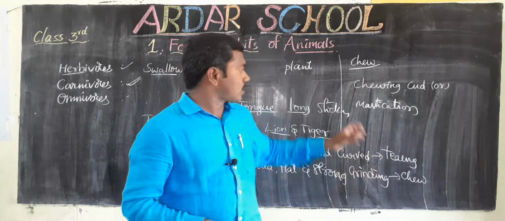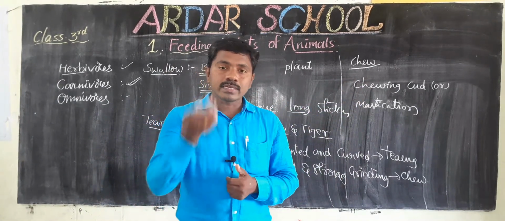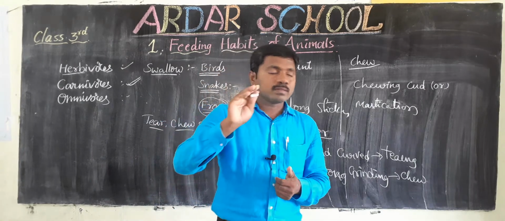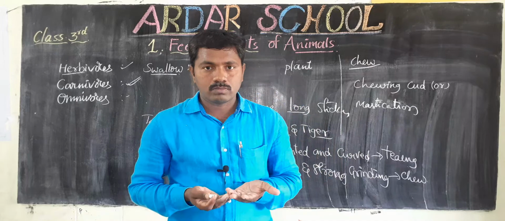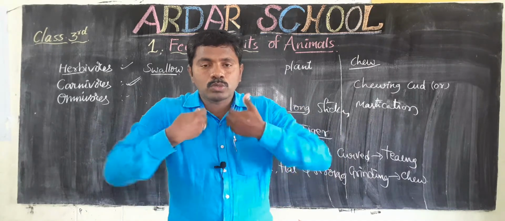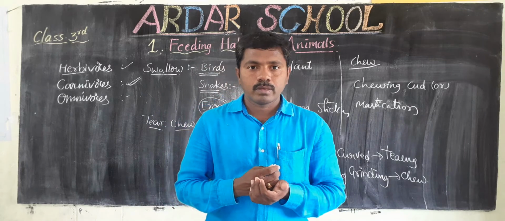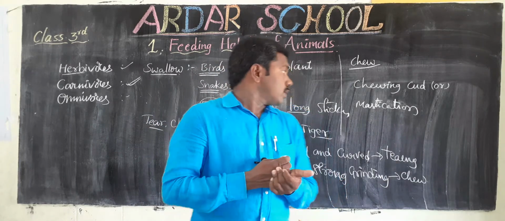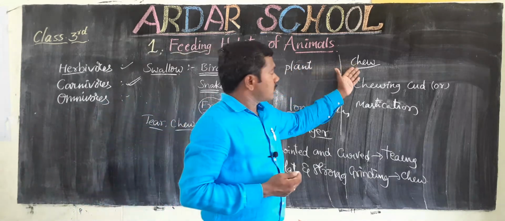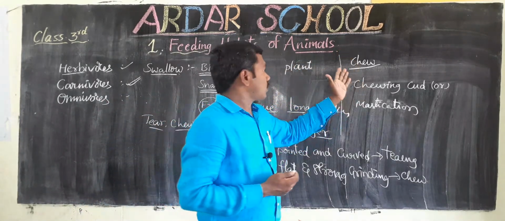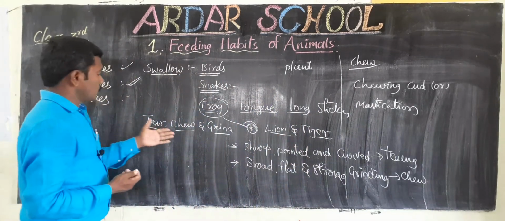So when they are resting, in the resting position, the food comes back from the stomach to the mouth, they chew it and swallow. Okay children, so that is how some animals chew their food. Here, children, tear, chew and grind.